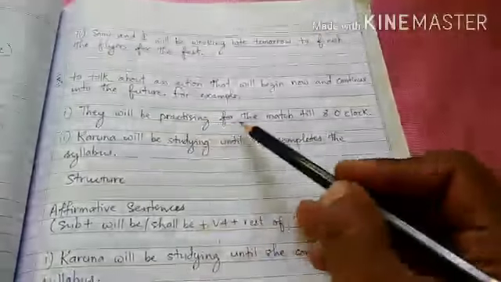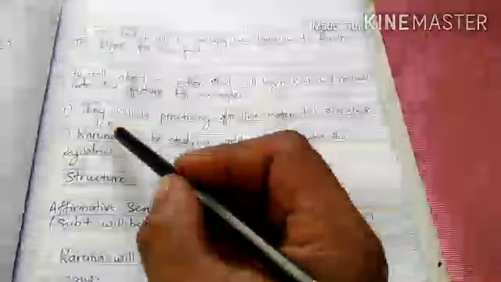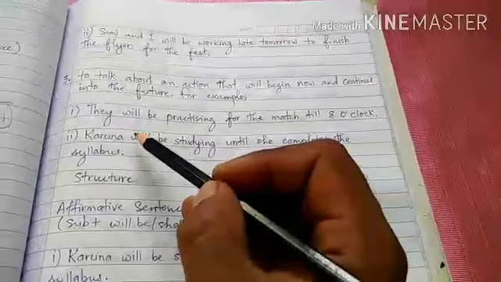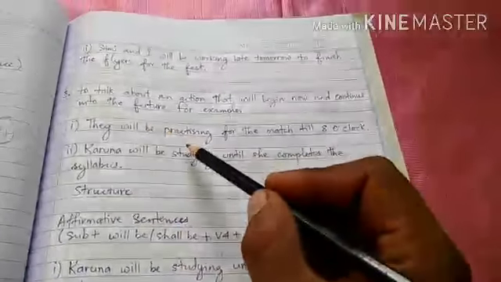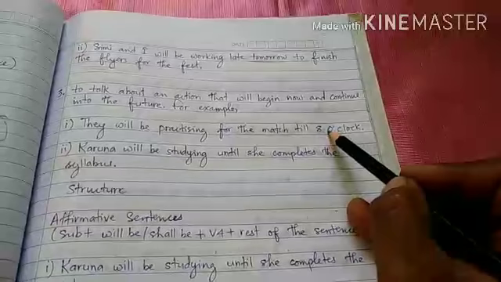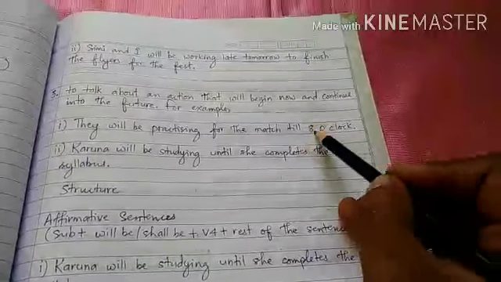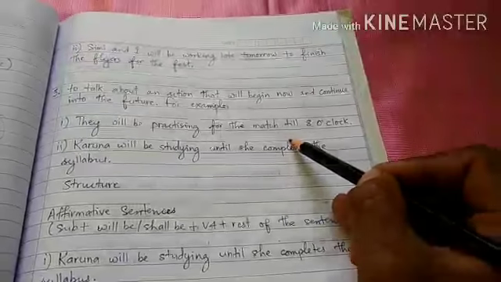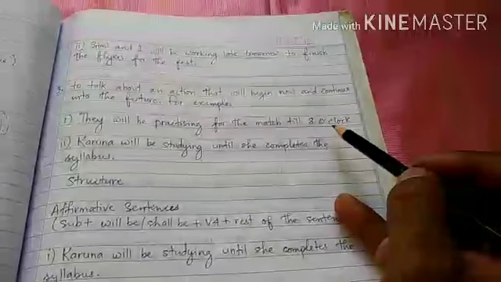Right? Like, they will be practicing for the match till 8 o'clock. That means they have not yet practiced. They may start practicing just now after a few minutes, but they will practice till 8 o'clock. That means before 8 o'clock or till 8 o'clock they will be practicing, but they have not yet practiced. They will start after a minute, after a second maybe.